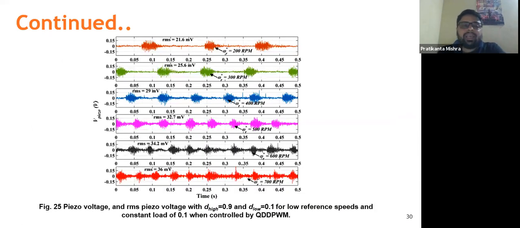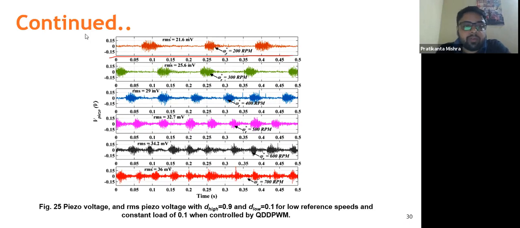And finally, as I have shown, for low operational range, the speed of the motor is being tracked with a little bit of error at 0.2 Newton meter, as I have already discussed. And at that particular moment of time, we have tried to show what the vibrations of the motor are.